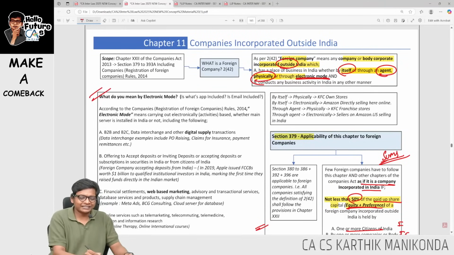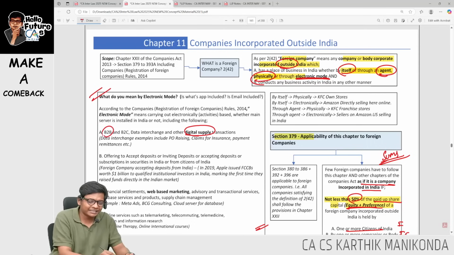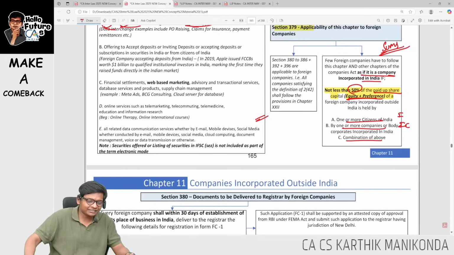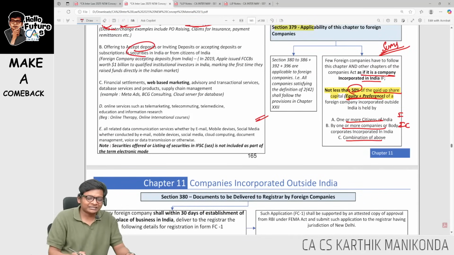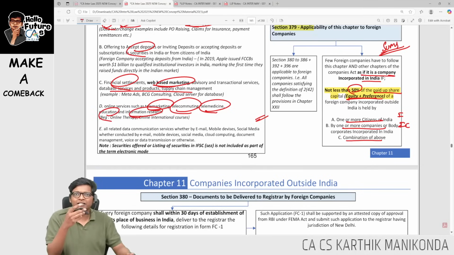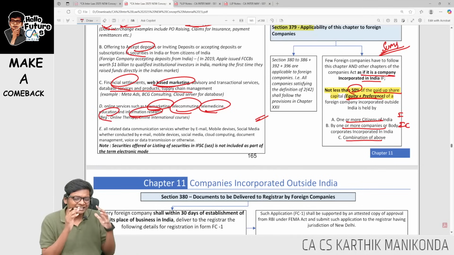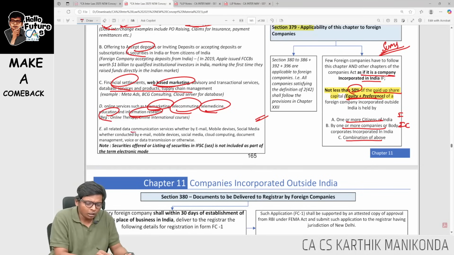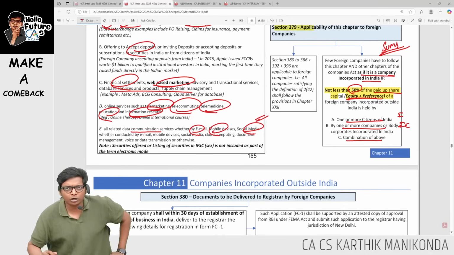Basically electronic mode, they're saying any kind of digital supply transactions, any B2B, B2C, data interchange transaction, or any deposits accepted, any web-based marketing, financial settlement, or any database services, telemarketing, your Facebook ads, telecommuting, telemedicine, online therapy, then information research, education, online courses that you take, AI courses, anything that happens online, all communication through email, mobile device, social media, all this will come under electronic mode, guys.